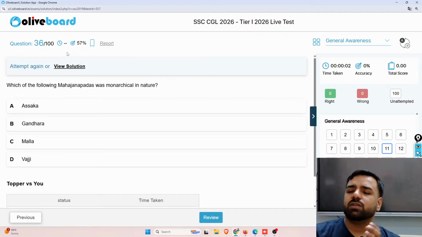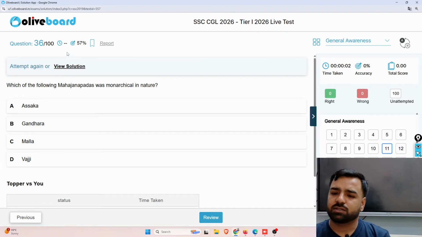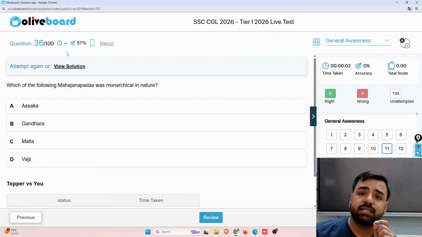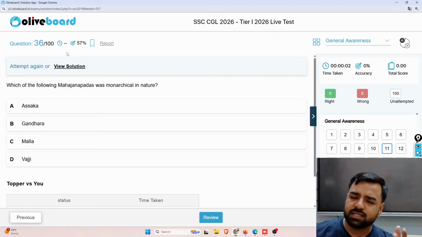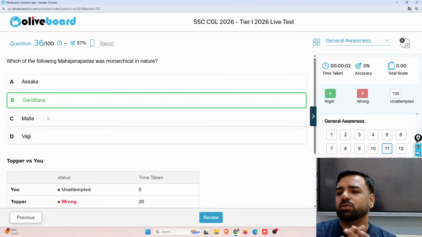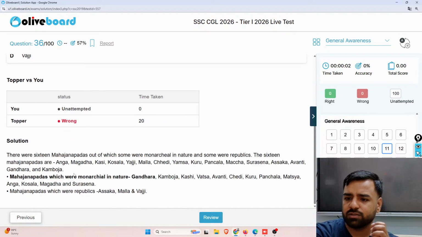Next, which of the following Mahajanpadas was monarchical in nature? Asak, Gandhar, Mal, or Vajji. There were a total of 16 Mahajanpadas. And where do we find it? Apart from our history, even in the Mahabharata it is clearly mentioned that there were 16 Mahajanpadas, in which Kaushal was there, Gandhar was there, Mal was there, Asak, Vajji, all these were there. So Gandhar was monarchical in nature. Here I have explained this also. There are a total of 16 Mahajanpadas, out of which some were monarchical in nature and some were republics.